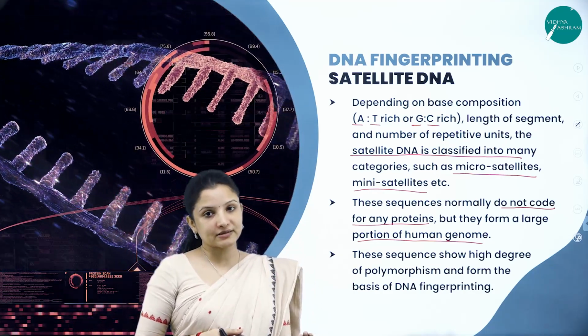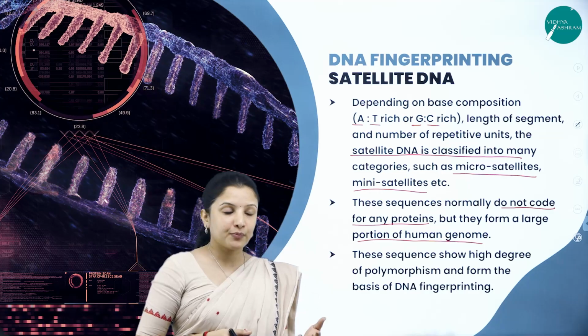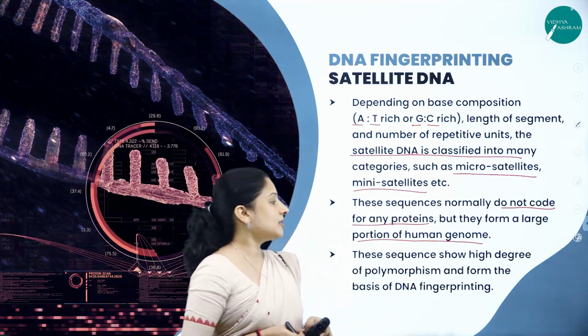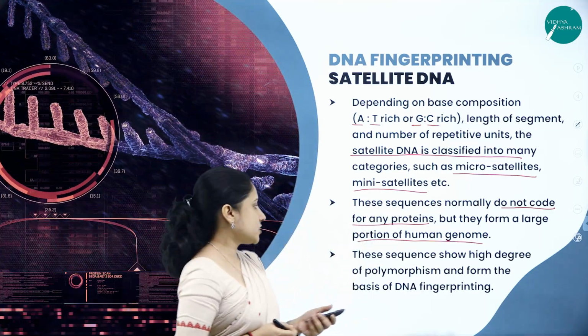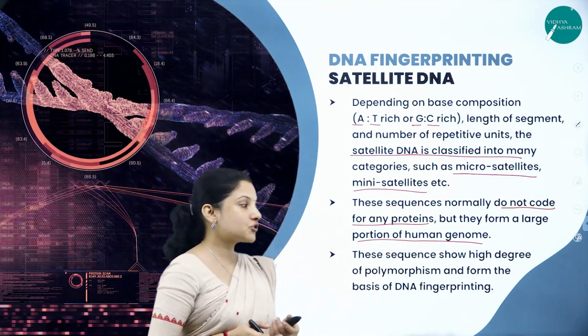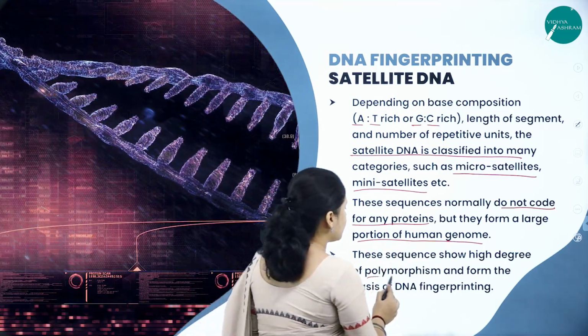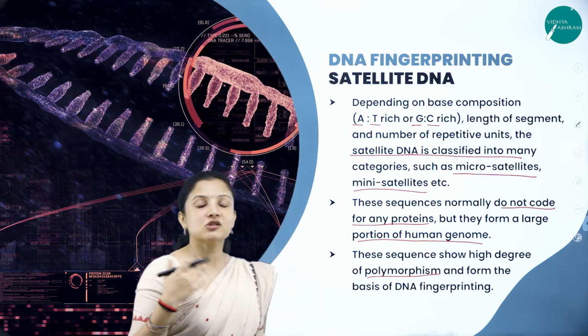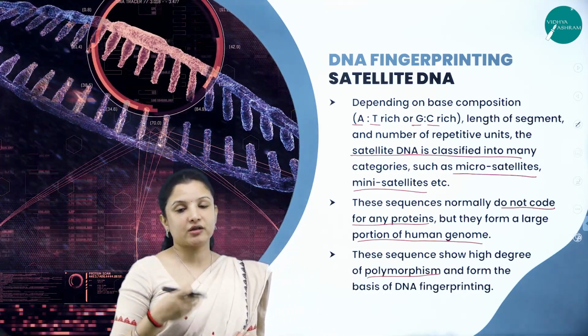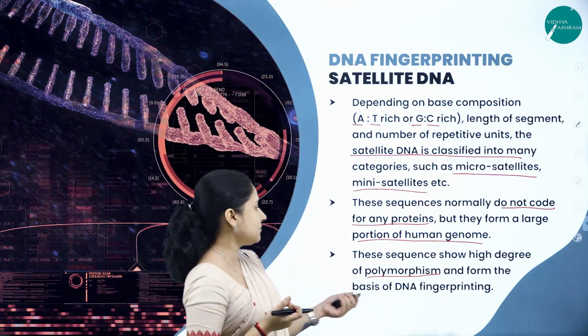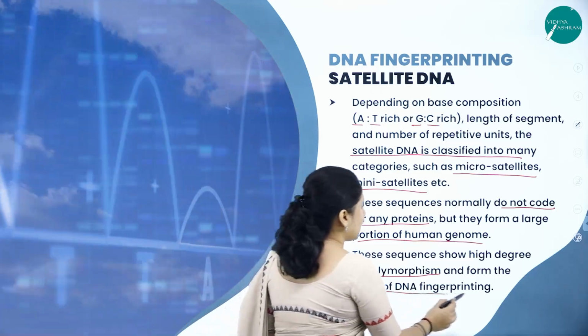They do not participate in the formation of a protein. Therefore, they form a large portion of the human genome. And these sequences show a high degree of polymorphism. Polymorphism means change; they are capable of changing. They show a high degree of polymorphism and form the basis of DNA fingerprinting.